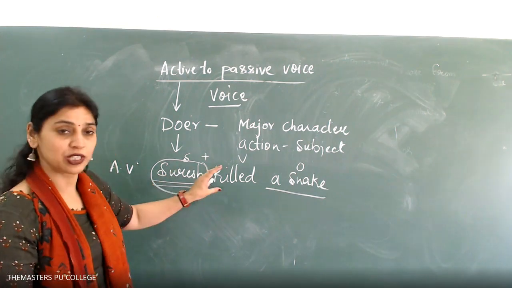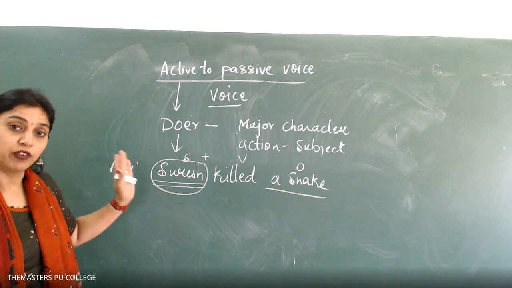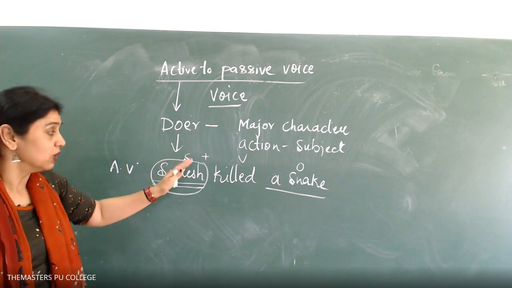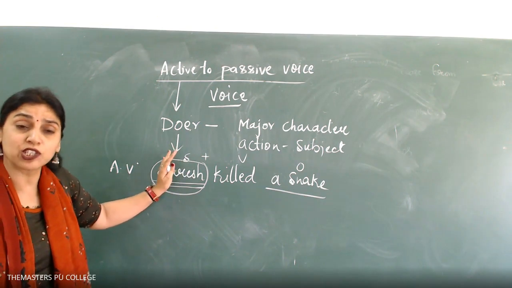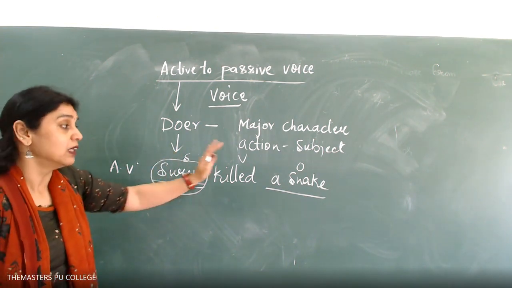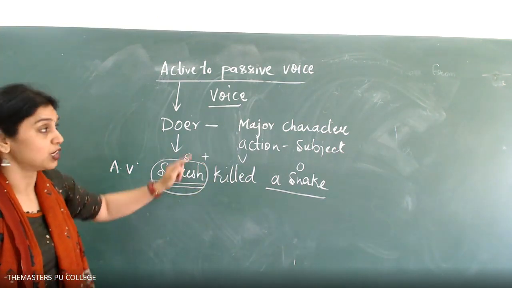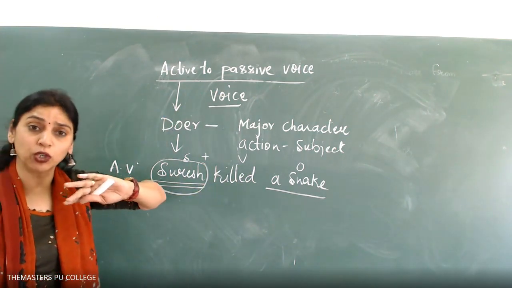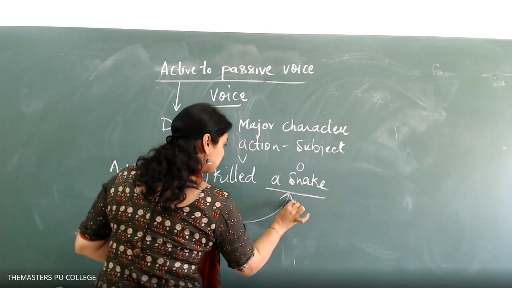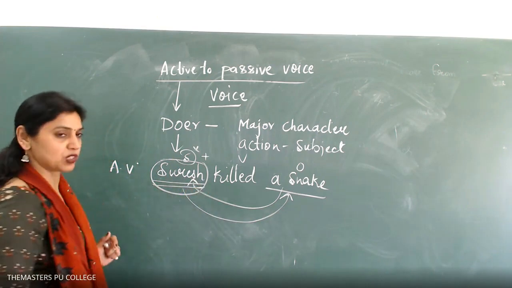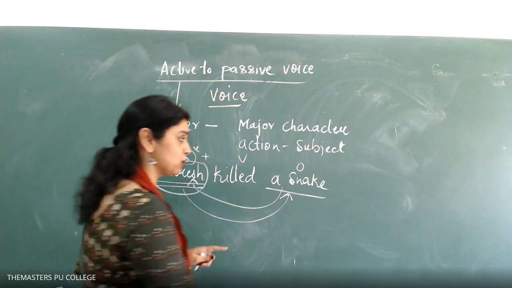So Suresh killed a snake. Here the doer is Suresh. We know that in active voice we give importance to the subject, the doer, the one because of whom the action is being done. But when you have to interchange this into passive voice, we don't bother about the subject. The subject is not taken into consideration because the subject becomes the object and the object becomes the subject. How is this possible? It is followed by the preposition by.